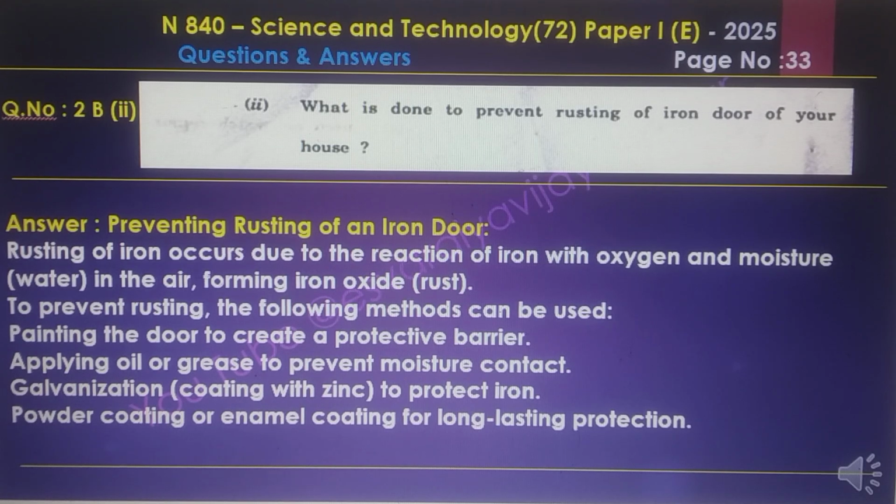To prevent rusting, the following methods can be followed: painting the door to create a protective barrier, applying oil or grease to prevent moisture contact, galvanization, coating with zinc to protect iron, and powder coating or enamel coating for long-lasting protection.